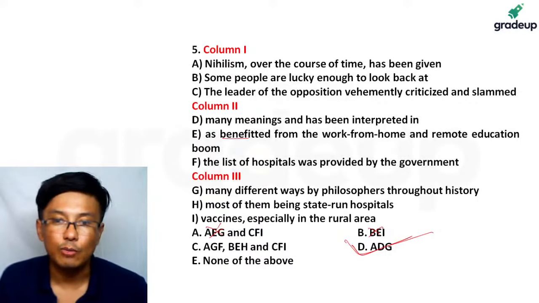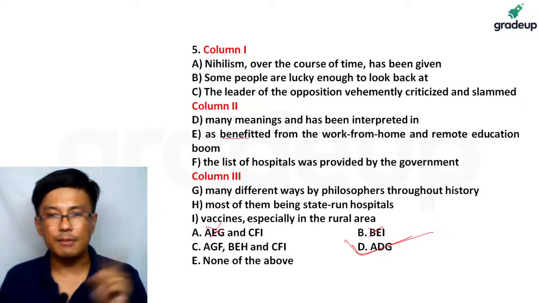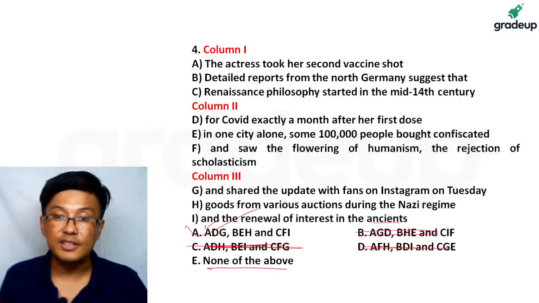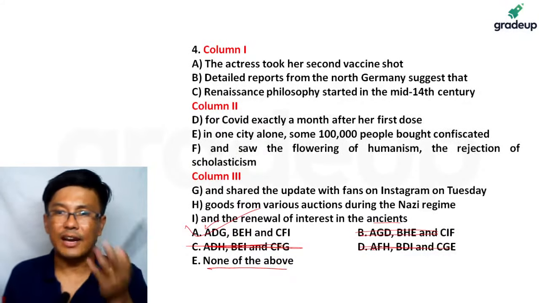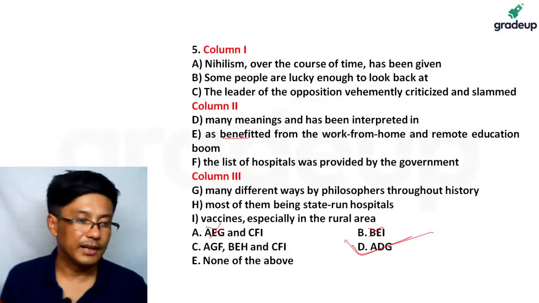Right, everybody got the point? Okay. Piyush, I think you are speaking about the previous question. It was basically the first dose, so took her vaccine shot for COVID. So for COVID, basically the vaccine shot for COVID, that was basically for the flu. Okay, for COVID actually. Right, everybody got the point?